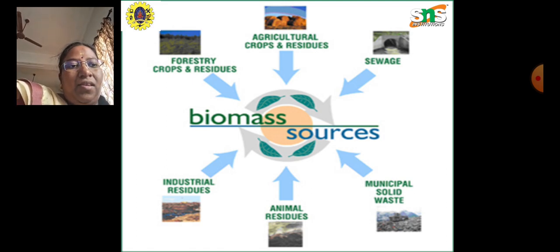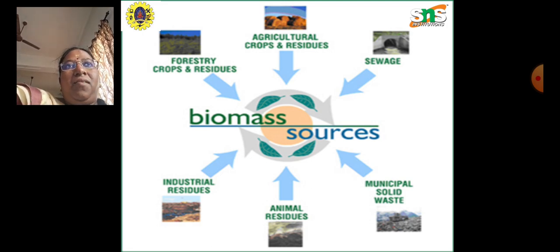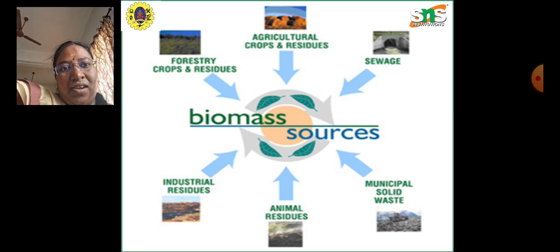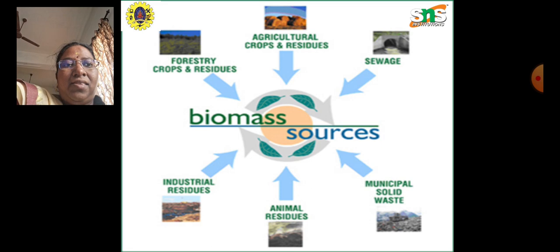Municipal solid waste. In India, 60% of the municipal solid waste is organic in nature. That means the waste generated from residential areas, hotels, motels, commercial buildings and institutional areas, where we generate more paper and food waste.